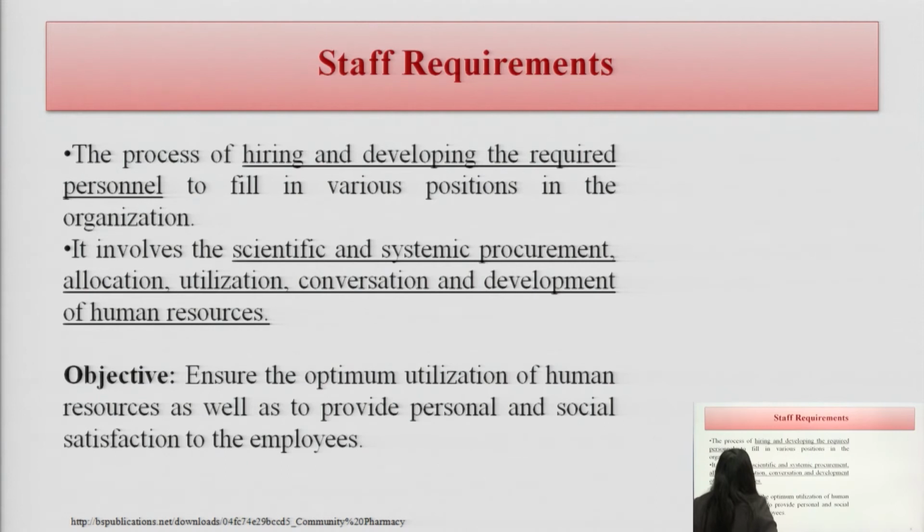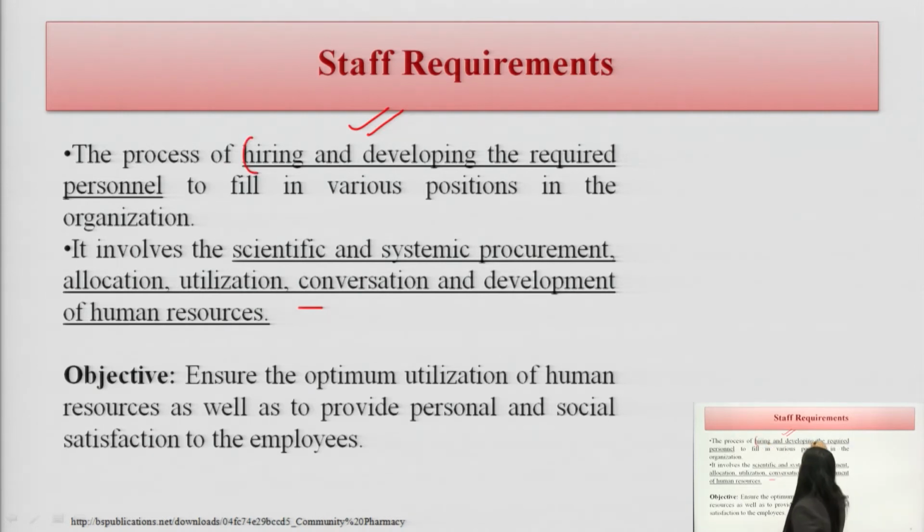Now, coming to point number 2, staff requirements. After doing the financial requirements, we know where to put the funds, which sections need more funding, where to do the investment, and what is the dividend, meaning the profit segregation. Now, coming to the staffing requirements, as we know where we have to locate our community pharmacy, then we will do the funding, and after the purchasing of the medication, we will start the hiring of the staff.